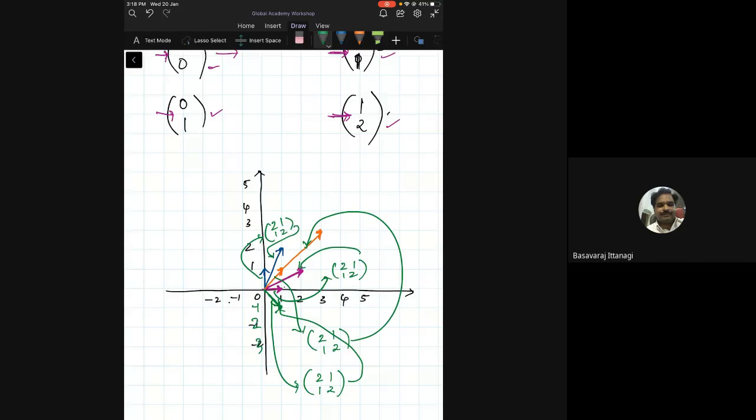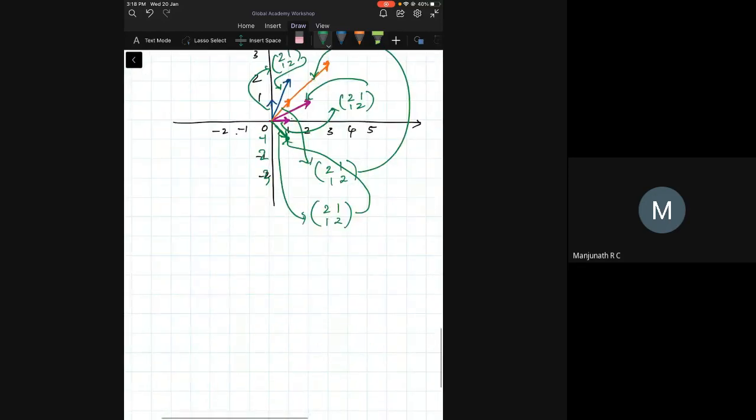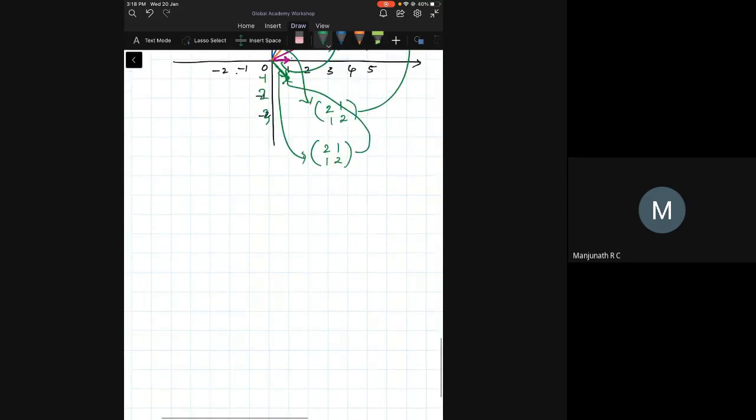Yeah? Is everybody getting this? Yes, sir. Now, these vectors are called invariant vectors. Which are the invariant vectors? The vector 1, 1 and the vector 1, minus 1. There is a name for this. This is basically your eigenvectors.